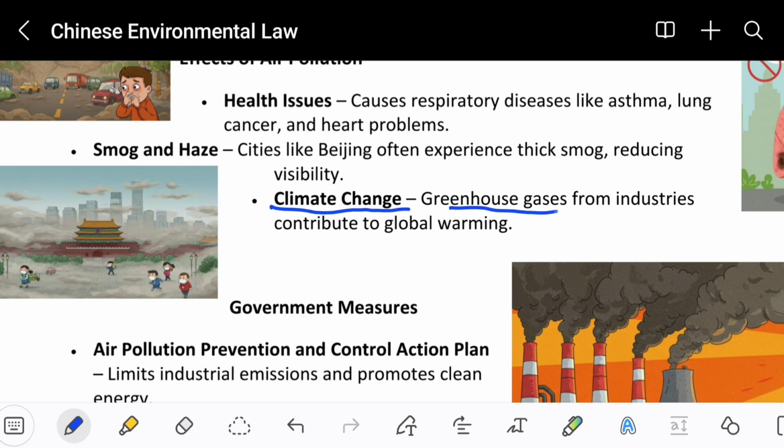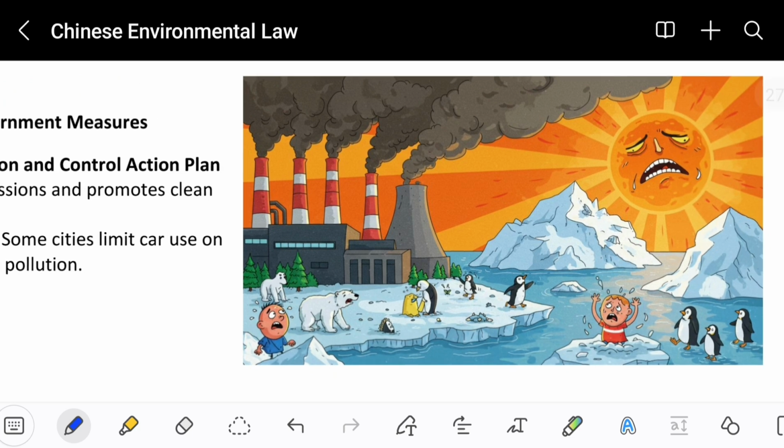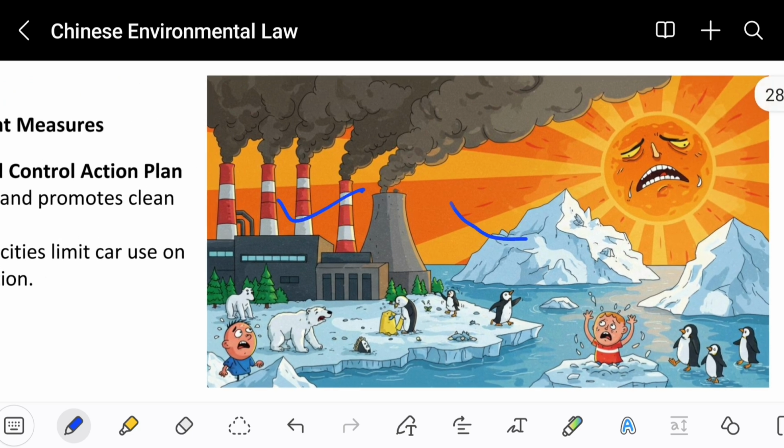Climate change. Greenhouse gases from industries contribute to global warming. You can see industries over here producing harmful gases. Those harmful gases are causing a lot of heat. So the sun is going to produce a lot of heat because of the harmful gases. What will happen then, after the gases contribute to increasing the heat?